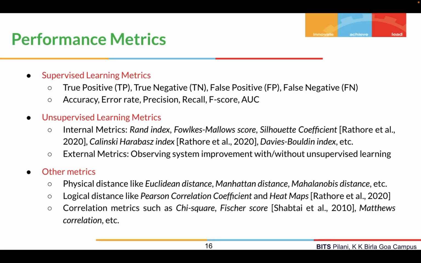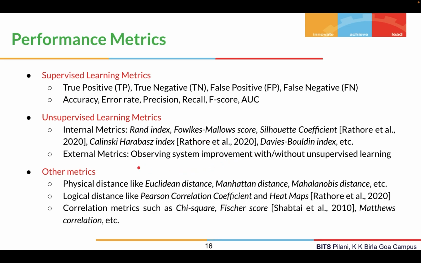Now, after we build the models, we need to evaluate the performance, right? So we have various performance metrics. For supervised learning methods, we have accuracy, error rate, precision, recall, F-score, AUC. Most of us are already familiar with these metrics. Then we have unsupervised learning metrics, which include internal and external metrics. Internal metrics include various metrics such as the Rand index, the silhouette coefficient used by Rathore et al. in 2020, the Calinski-Harabasz index used by Rathore et al. in 2020, and so on.